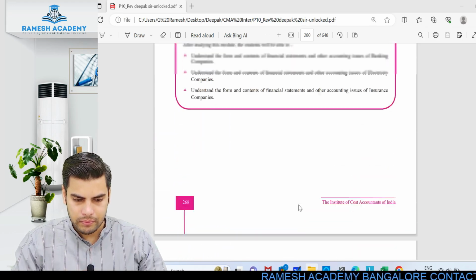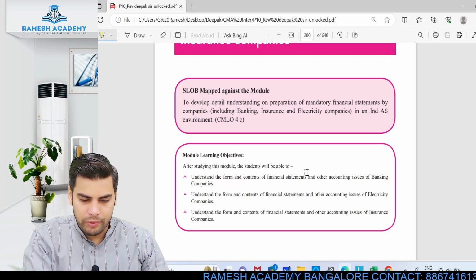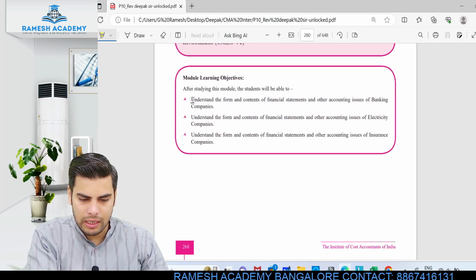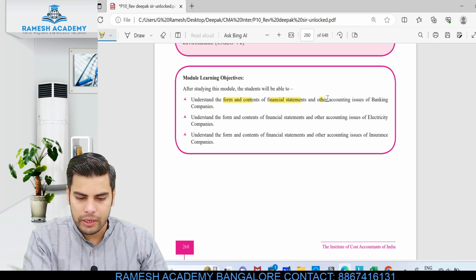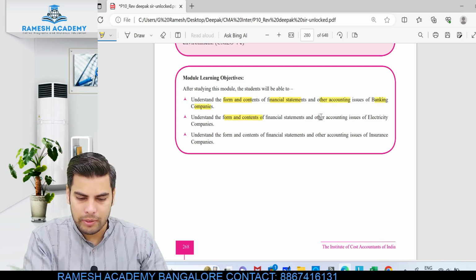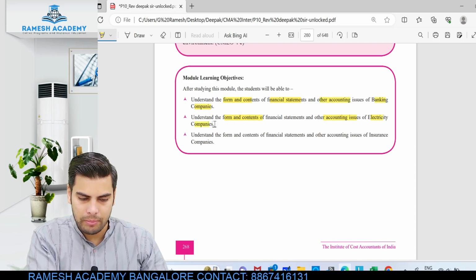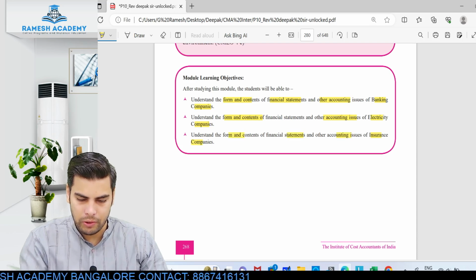See, the objective is very simple. Look at this. The objective behind learning this chapter is to understand the form and content of the financial statement and other accounting issues of a banking company. Similarly, form and content of financial statement and other accounting issues of an electricity company. And finally, you will be learning the same with respect to an insurance company also.